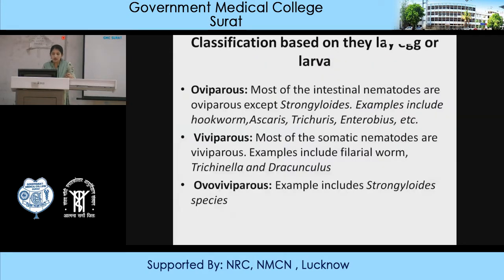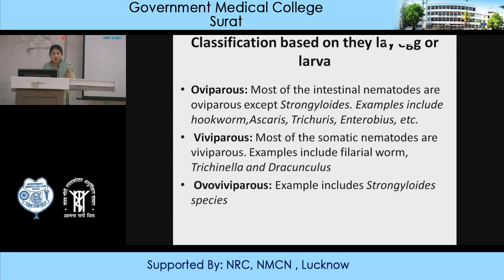Now the classification based on how they lay eggs or larvae. This is the basic terminology used. Oviparous are the parasites which lay down eggs. Viviparous are the parasites which give birth in the form of a larva.